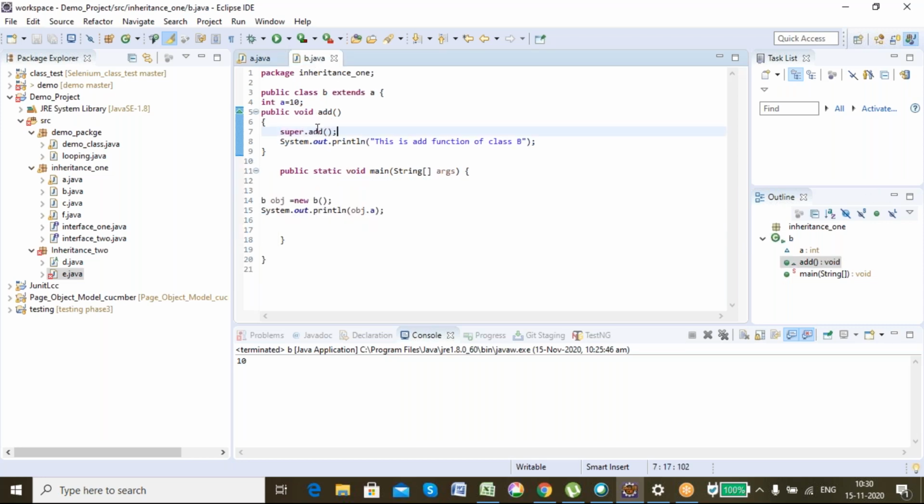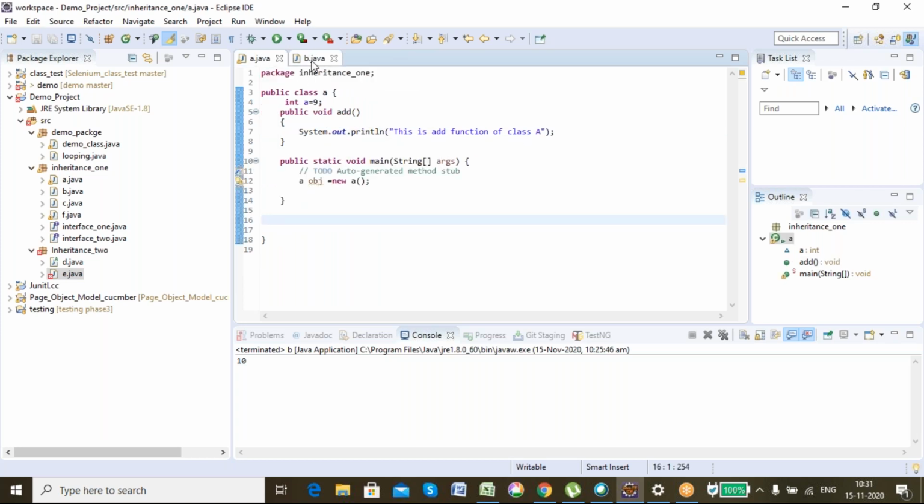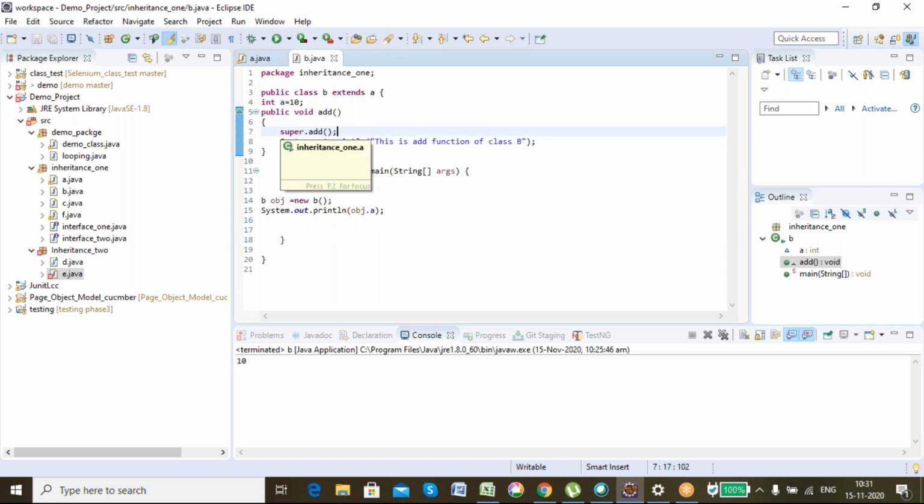So to make those lines execute along with the lines of code present in the child class, I can use the keyword super and call that add function. That means the super keyword is used to call the parent class function.